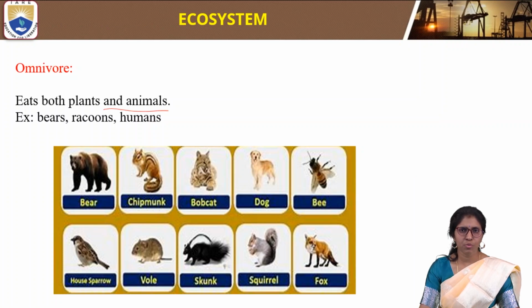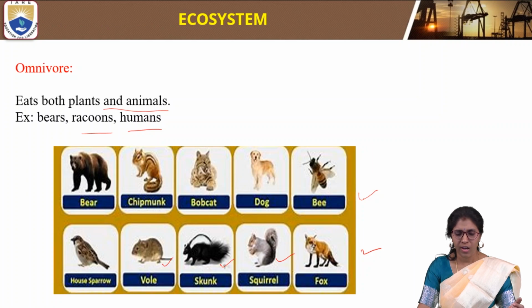Examples of omnivores are bears, raccoons, humans and squirrels. Other examples are fox, skunk, owl and house sparrow. Almost dog and bee, and cat also, are examples of omnivores which eat both plants as well as animals.